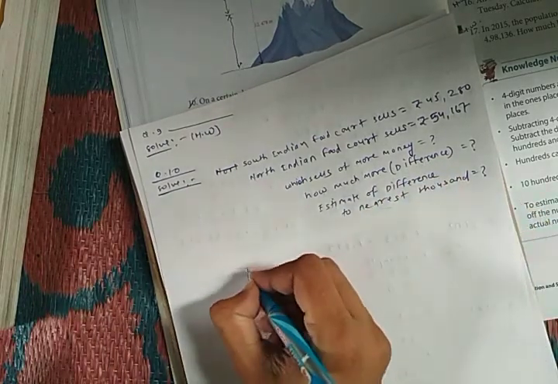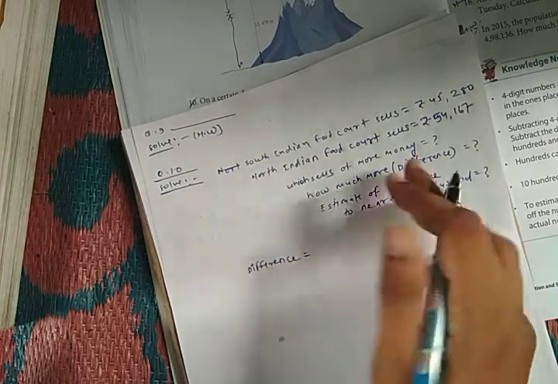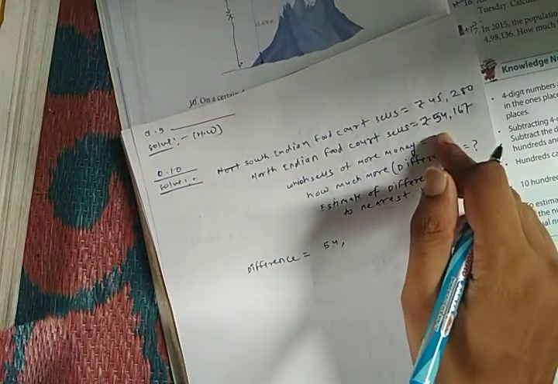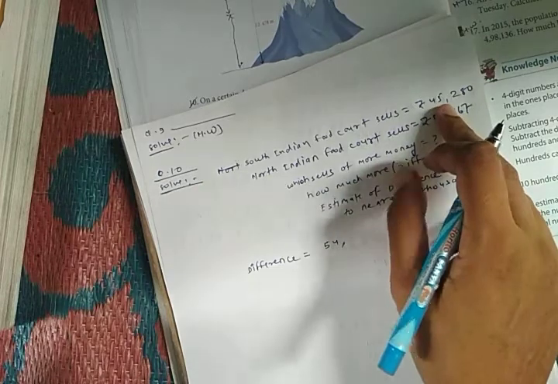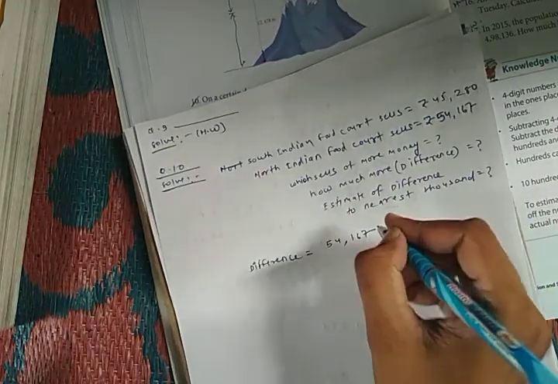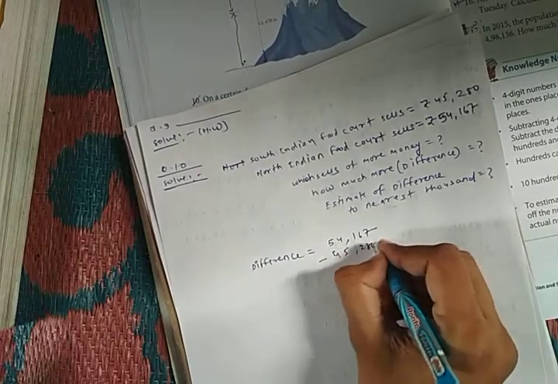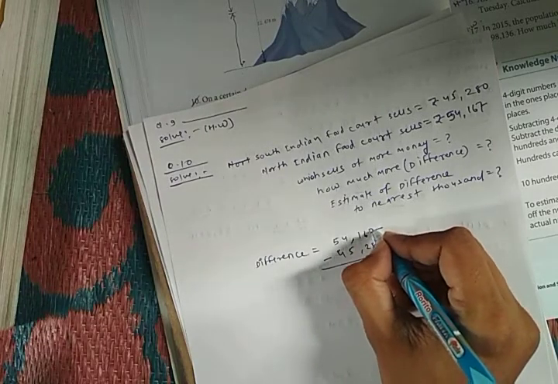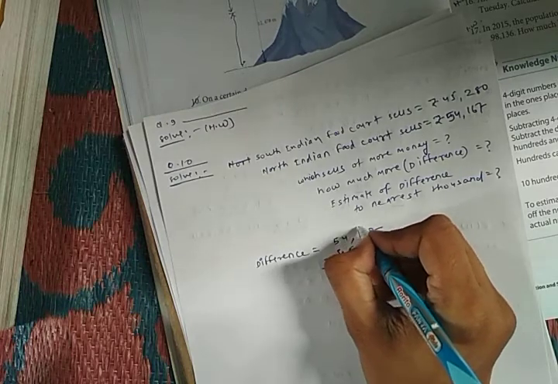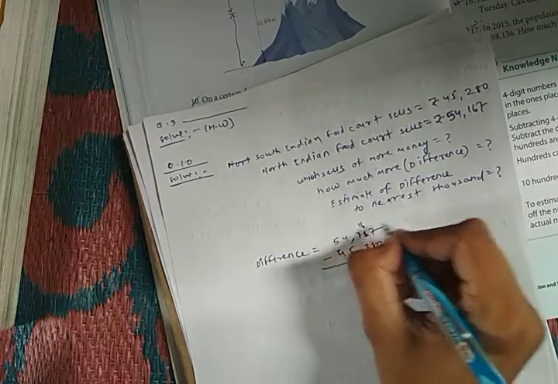What will be the difference? To find the difference, we subtract the smaller number from the greater number. The greater number here is 54,167 and the small number is 45,280. So 7 minus 0 will be 7. We cannot subtract 8 from 6, so we will make it 16. So 16 minus 8 will be 8. Then it will be 0.